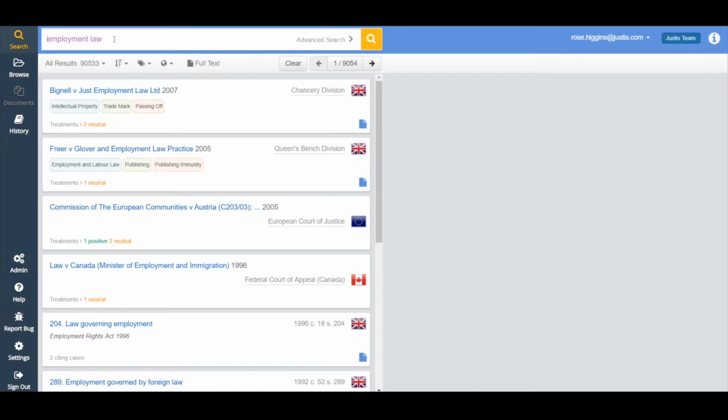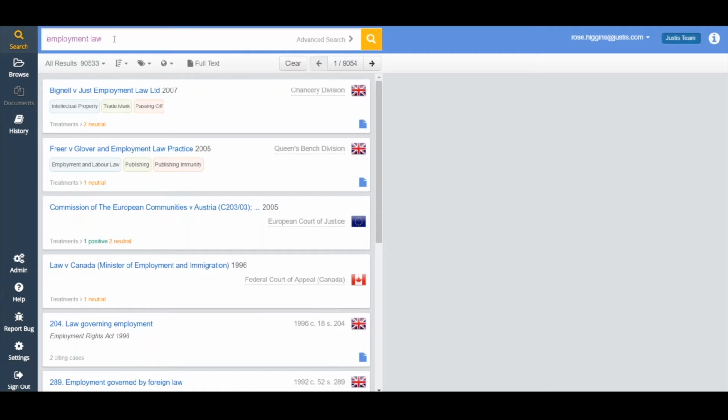Now, some people are really interested in taxonomy, some people are not at all. So I'm going to keep it brief. But essentially, when we created JustisOne, because we had all this content, the legal taxonomies that were available and had been created at the time just weren't going to cut the mustard when it came to harnessing all of the content that we had. So we had to create our own taxonomy from scratch, which has taken quite a lot of time. So it is absolutely huge. There's just under 50 main areas of law in the taxonomy, but they all branch out into their own specific areas. And overall, we have about 1.7 million terms in our taxonomy that all of the judgments have been categorized against.